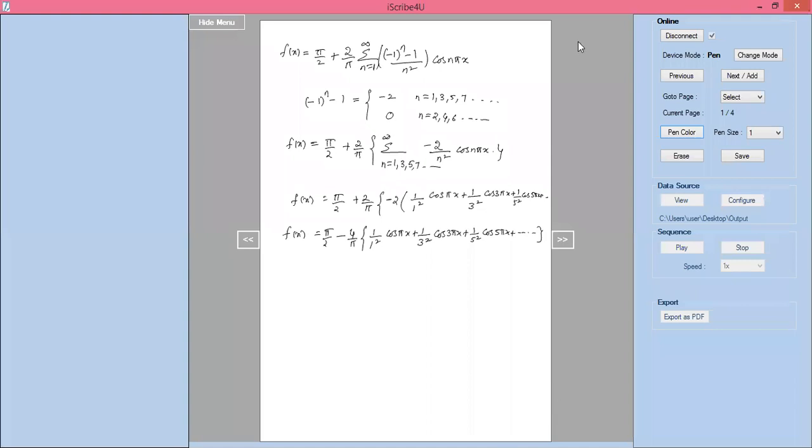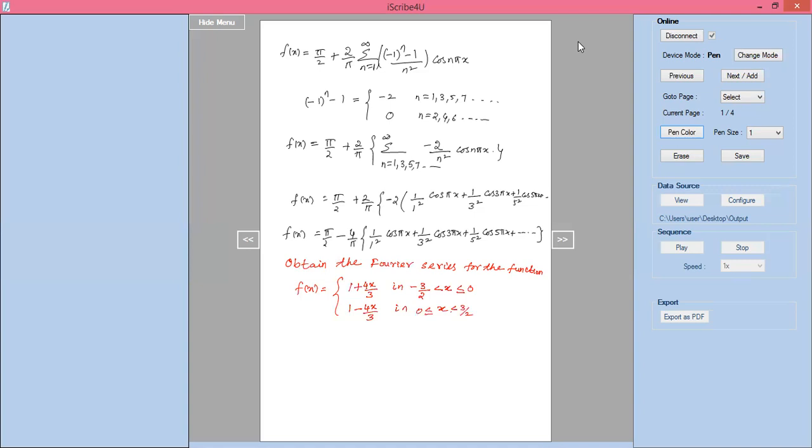Obtain the Fourier series. Next problem is arbitrary interval. Obtain the Fourier series for the function f of x equal to 1 plus 4x by 3 in minus 3 by 2 less than x less than or equal to 0, and 1 minus 4x by 3 in 0 less than or equal to x less than 3 by 2.